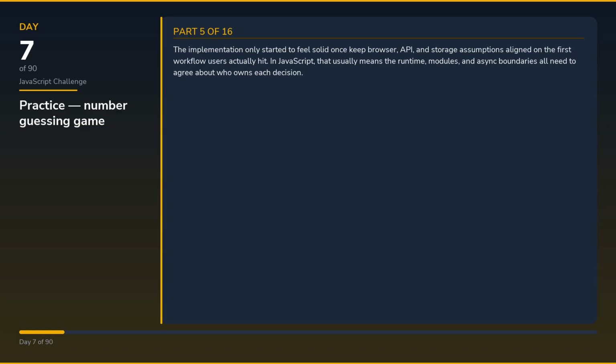The implementation only started to feel solid once key browser, API, and storage assumptions aligned on the first workflow users actually hit. In JavaScript, that usually means the runtime, modules, and async boundaries all need to agree about who owns each decision. I kept returning to one more rule: model one or two real failure cases instead of pretending the whole product is already polished. That is the part that shortens debugging because the code tells you where to look instead of forcing you to reconstruct the intent from scratch.